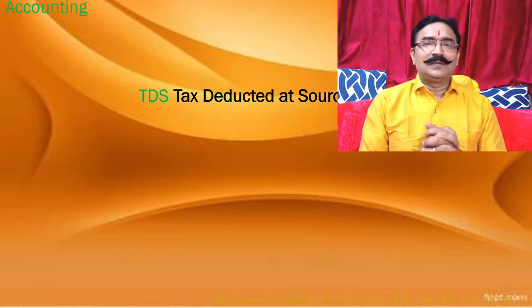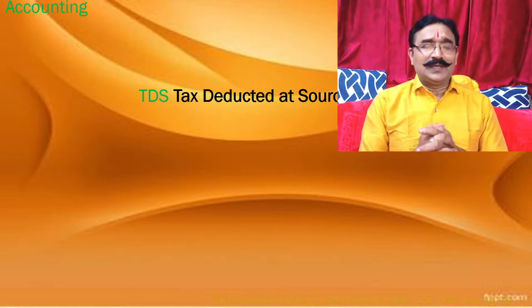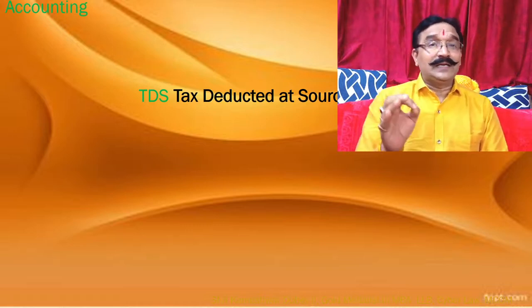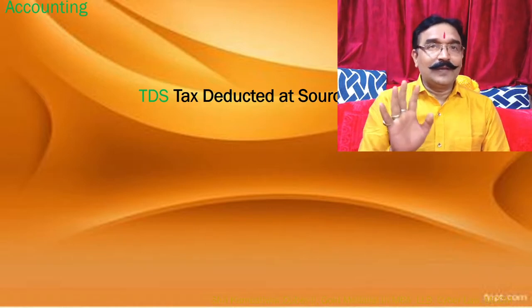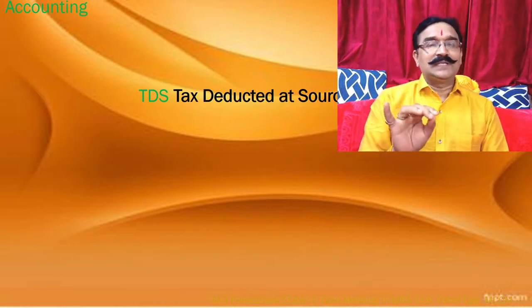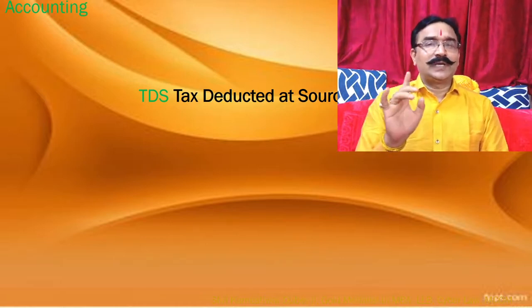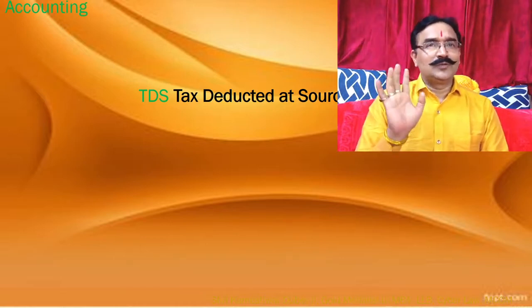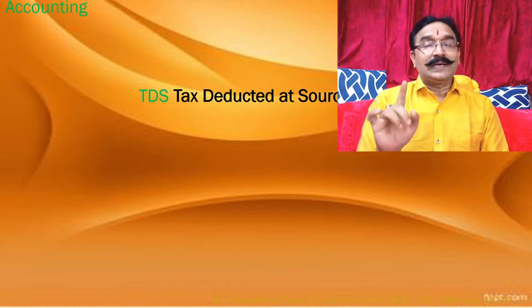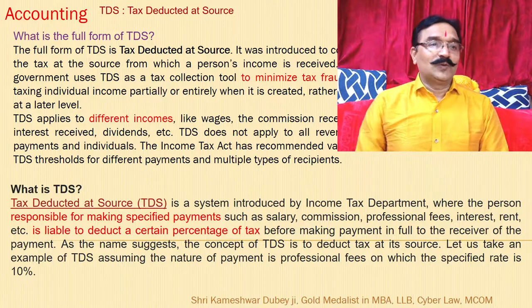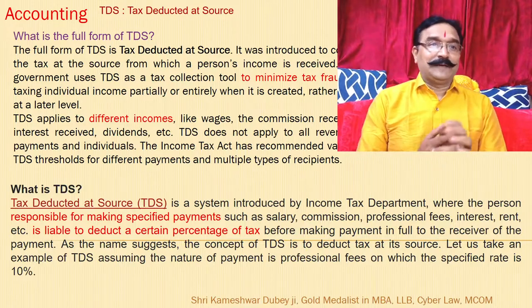We all are aware of the TDS. The full form of TDS is tax deducted at source. Whenever the full form of TDS is asked, please don't write tax deduction at source. That is wrong. You will lose the mark. Tax deducted at source is the full form of TDS. So what is TDS? Let us understand.